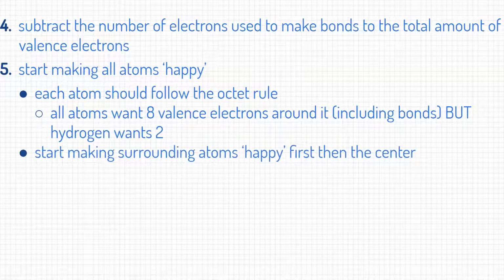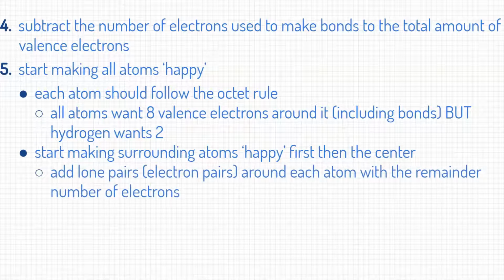You're going to start making the surrounding atoms happy first, then the center. So you'll start making the outer ones happy, then the center. Make sure the outer ones are full, like the box that you saw when we learned about ionic compounds, and then you do the center.